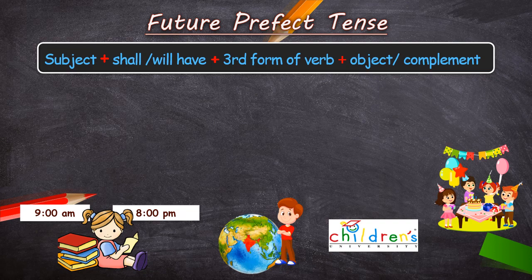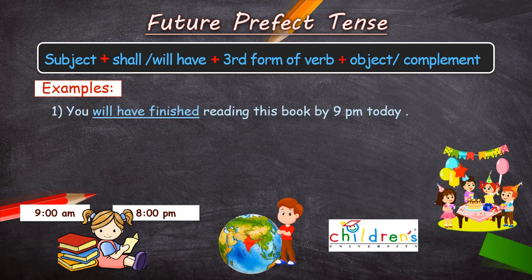Subject plus shall or will, have, plus third form of verb, that is past participle, plus object or complement. Children, one thing to remember: whether it's a singular noun or plural noun, or singular pronoun or plural pronoun, here we are going to use have only. We are not going to use has. Before have, we will be adding shall or will. Is it clear?